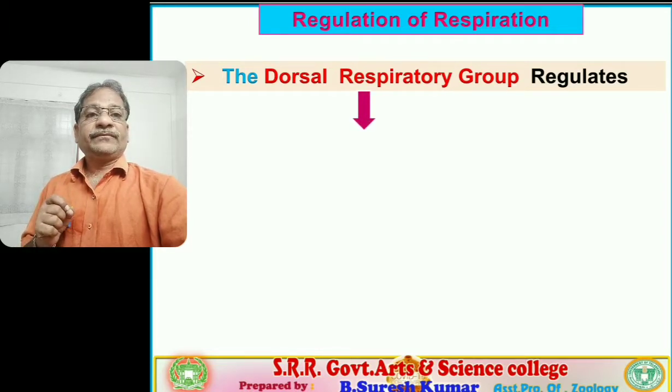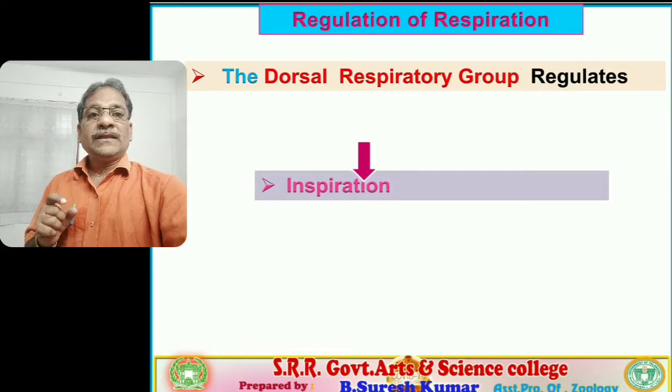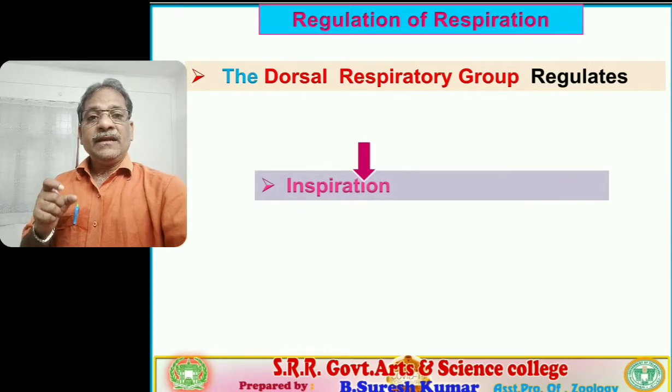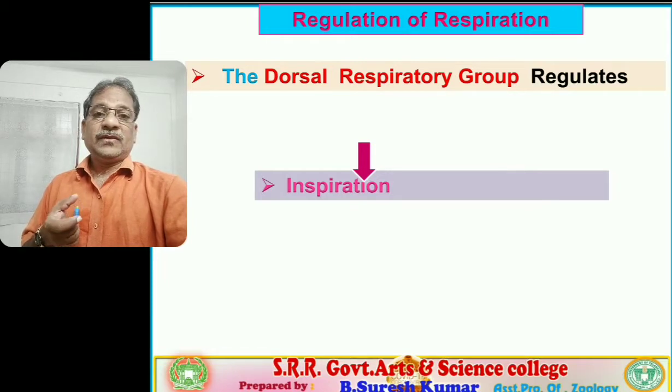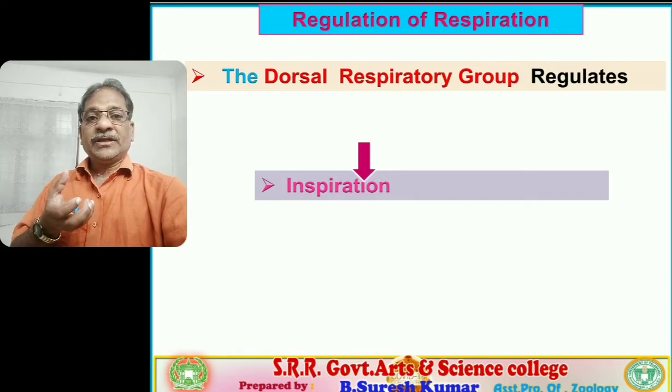Next, what does the dorsal respiratory group regulate? The dorsal respiratory group mainly regulates inspiration. In breathing, or ventilation, two phases are there: inspiration and expiration. Inspiration is inhalation, taking atmospheric air into our lungs.